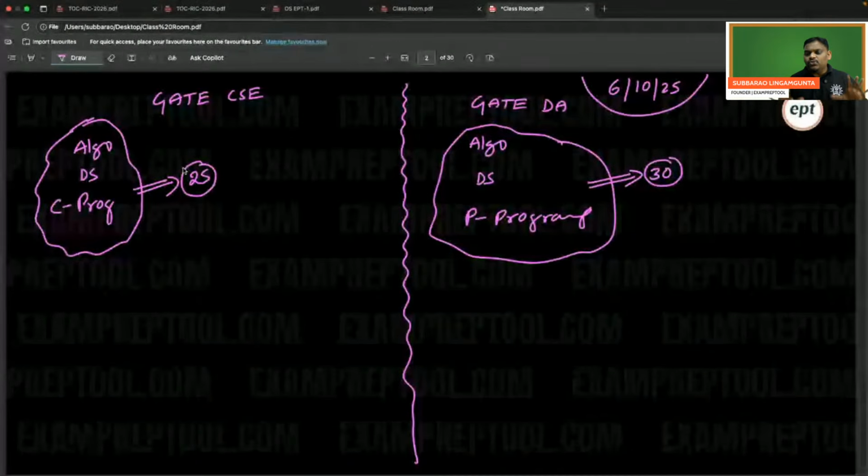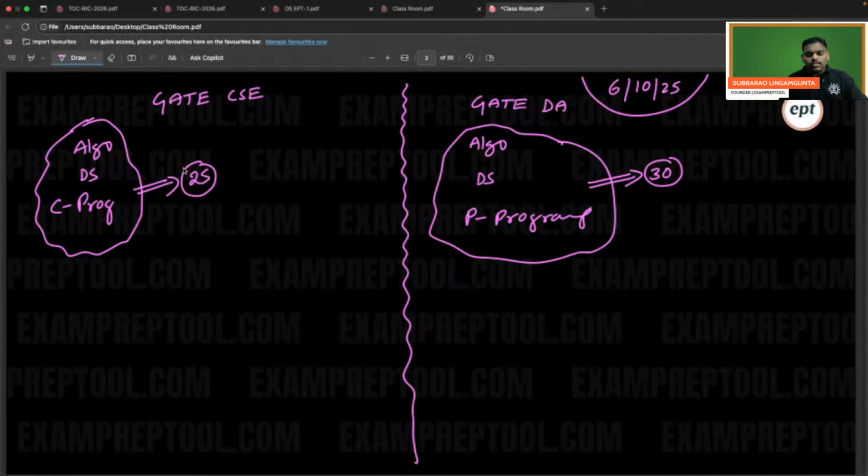Your first target should be this. GATE CS people, the first target is these 3 subjects, because it will be useful for placements also. GATE CSE people, please target these 3. GATE DA people, please target these 3 first, because it will be useful for placements also. I am saying it again and again. When you are doing GATE preparation, the first target is this only: algorithms, data structures, C programming. For CS people; and for DA people, algorithms, data structures, Python programming.